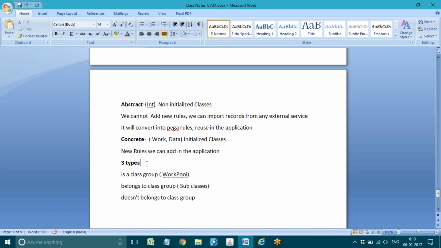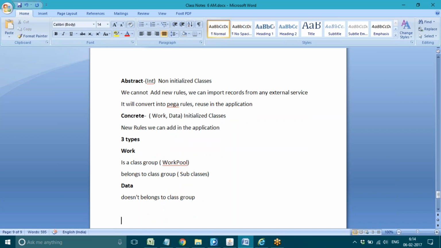So the first two types are categorized under work, actually both work and data come under concrete type. The first two types belong to work classes, and the third type comes under data class group. So even data classes are also concrete type only. We have one more type, that is does not belong to class group. When you add data tables in the application, for that also we'll give some class name. Those classes come under does not belong to class group.